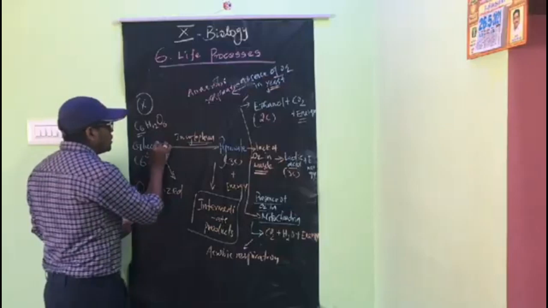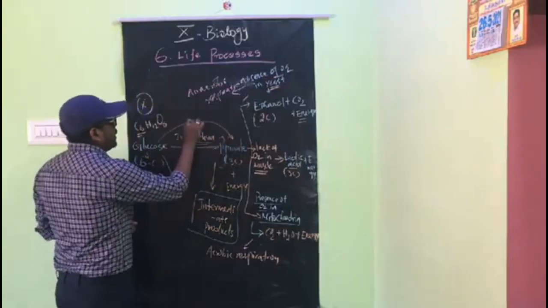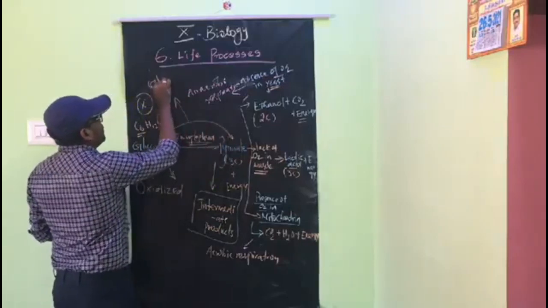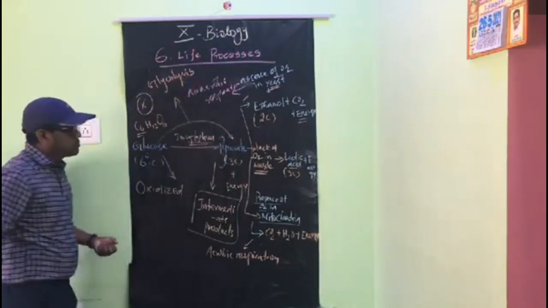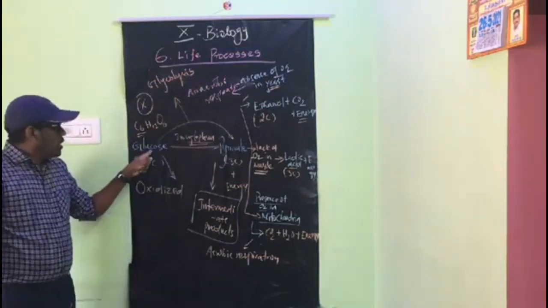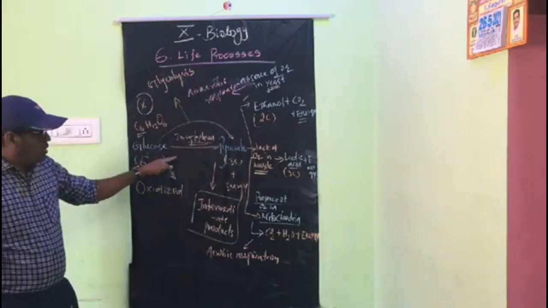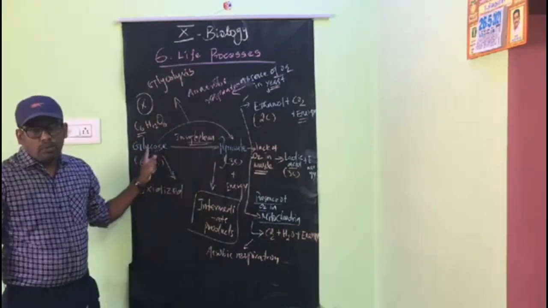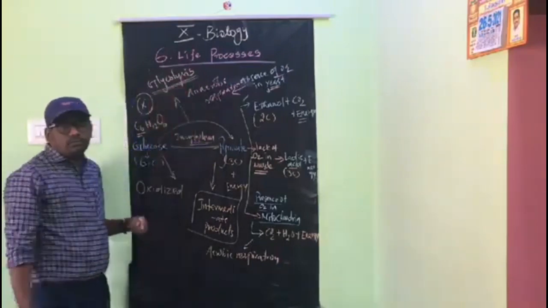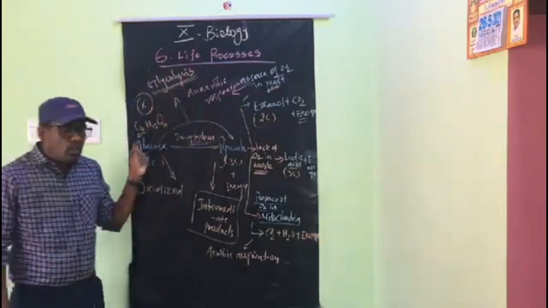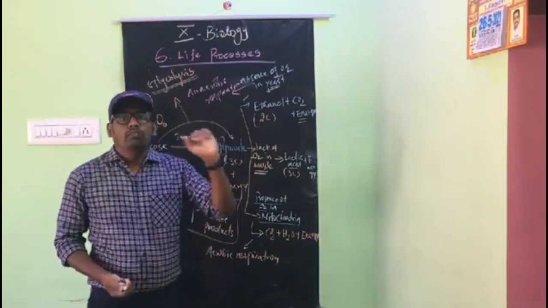The process of glucose into pyruvate is called glycolysis. Again, the breakdown of glucose into pyruvate is called glycolysis. This is not in the textbook, but anyhow it is important.